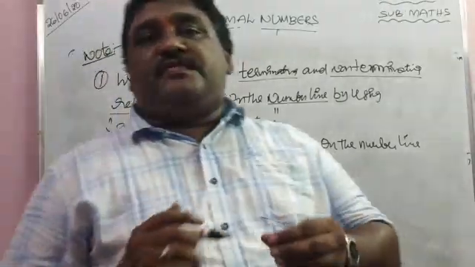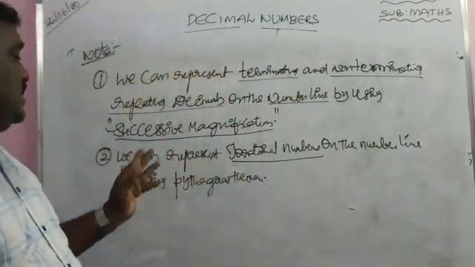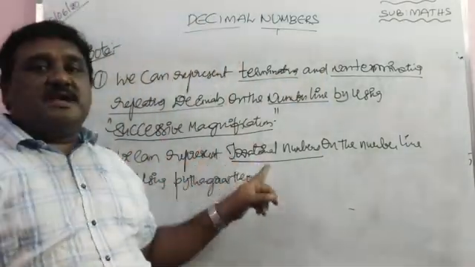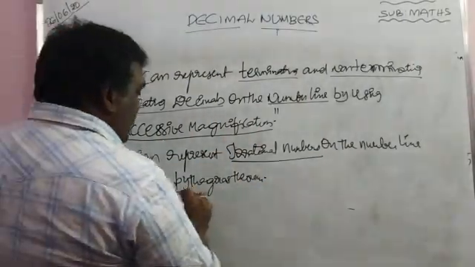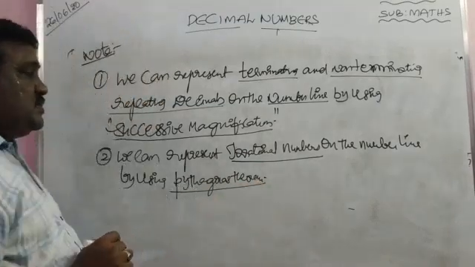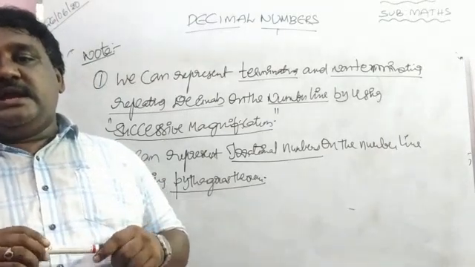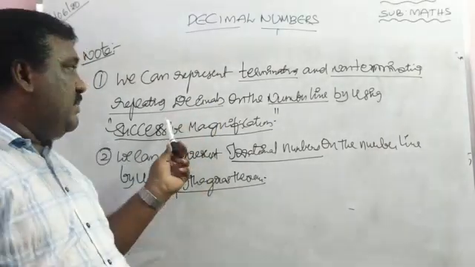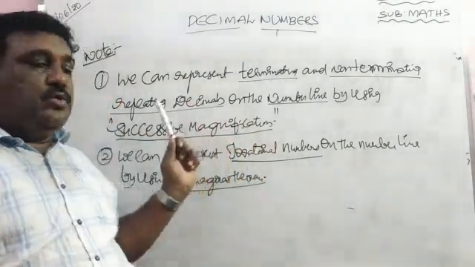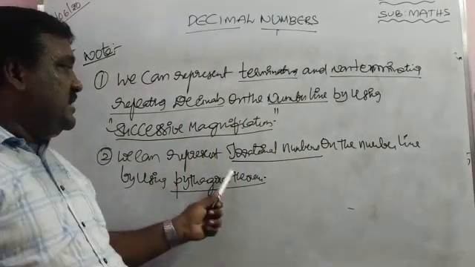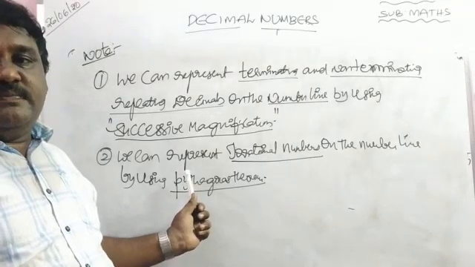There is a doubt for you. First one is about rational numbers. Then what about irrational numbers? We can represent irrational numbers on the number line by using Pythagoras theorem. First one is, we can represent terminating and non-terminating repeating decimals on the number line by using successive magnification. Number two, we can represent irrational numbers on the number line by using Pythagoras theorem.